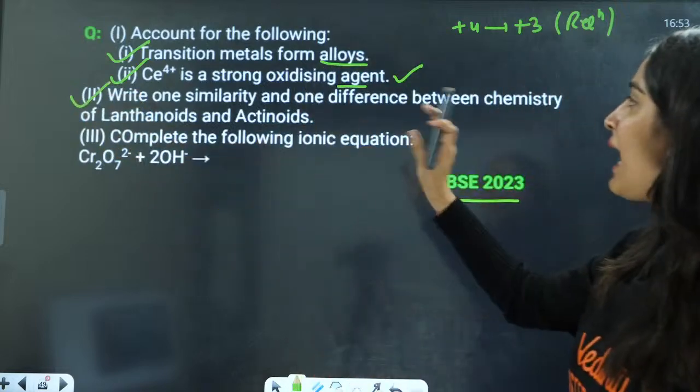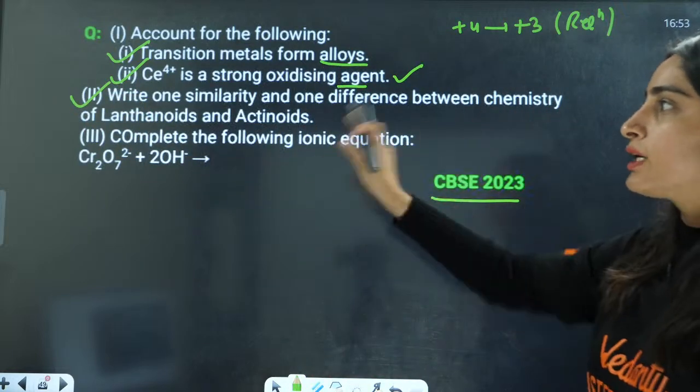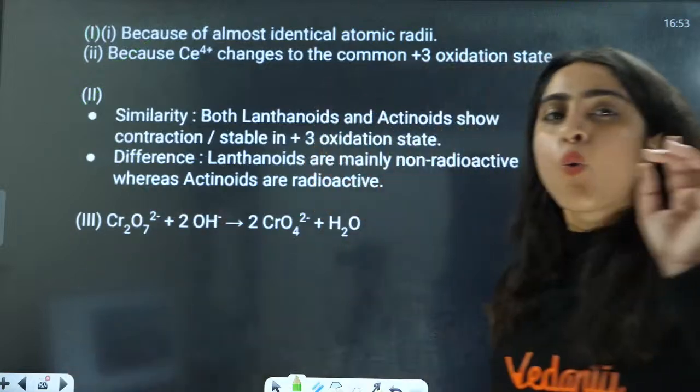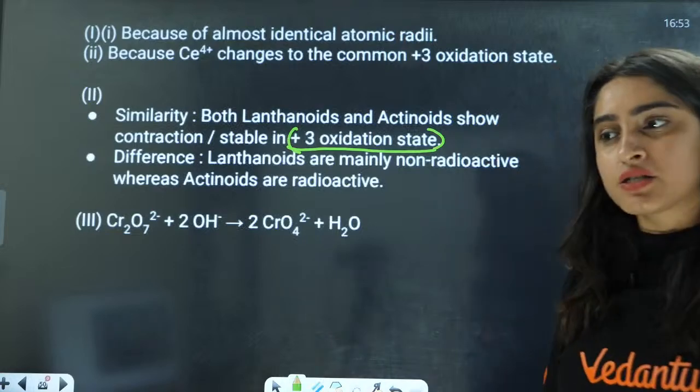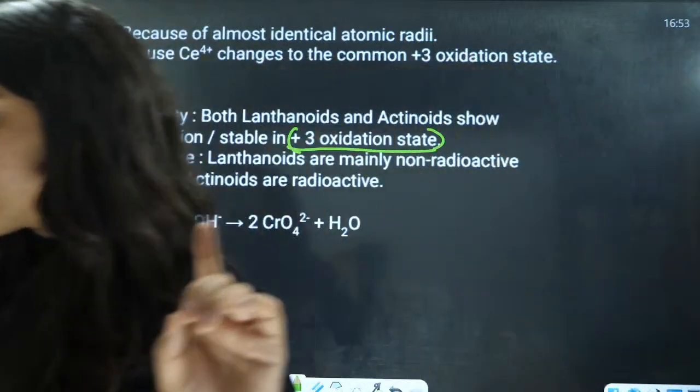Write one similarity and one difference between lanthanoid and actinoid, and complete this reaction. One similarity: both are stable in +3 oxidation state. This is the similarity here.